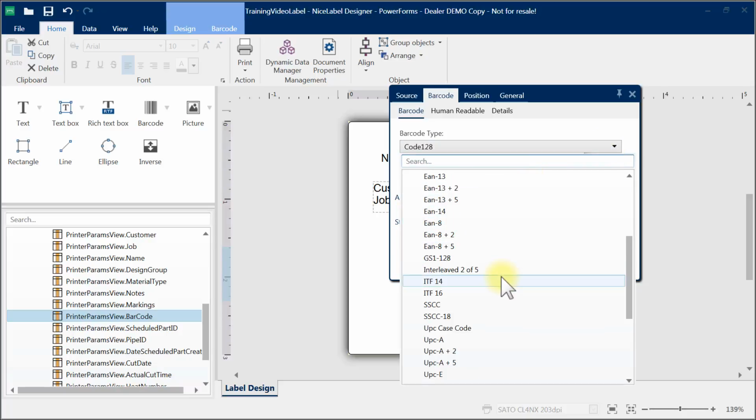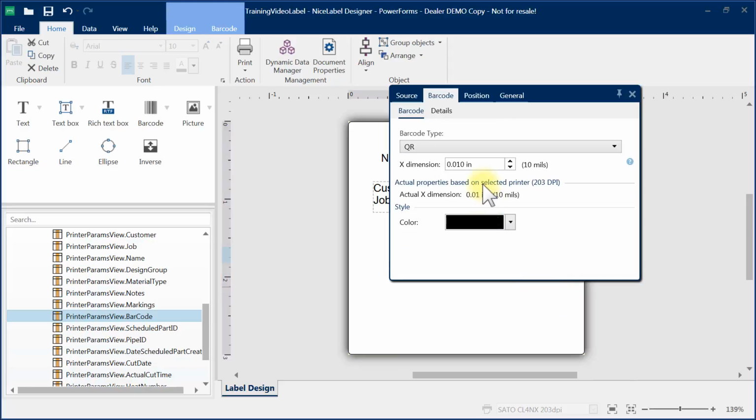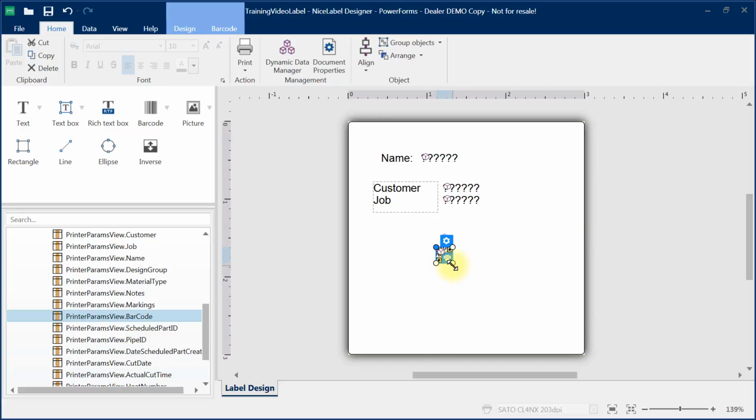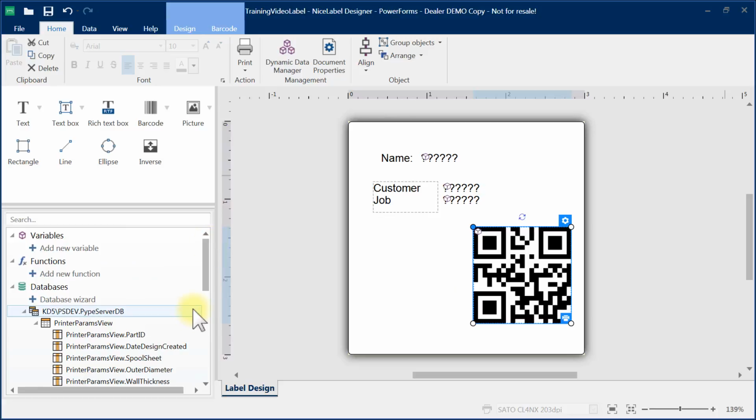Okay. And then I can go to the barcode tab and pick the type of barcode that I want. So we have a lot of interest these days in QR barcodes, so we can make this a QR type. Okay. So that's about all I'm going to do for that. And that came out a little bit small, but you can even just stretch it like that. Okay, I'm going to add one more field.